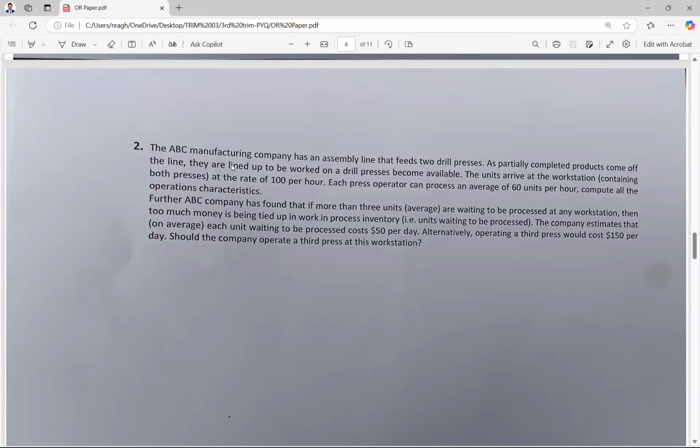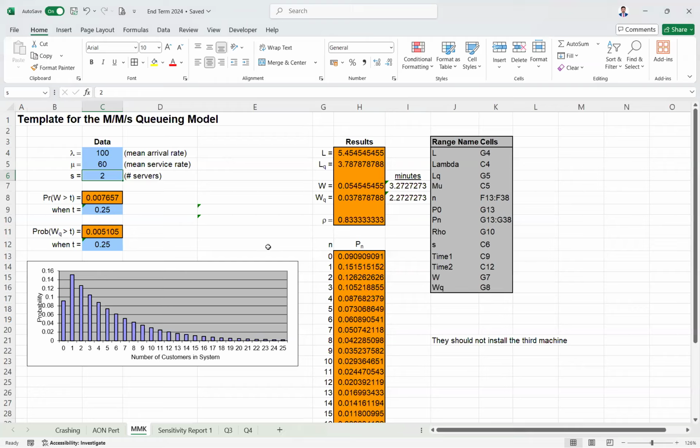Now, just simply see the question. I'll just read it. The manufacturing company has an assembly line. There are two drilling presses, which means there are two servers. Partially completed products come onto it, and their arrival rate is 100 per hour and service rate is 60 per hour. Compute all the operating characteristics. You need not do anything. You just have to enter these three. You will get all operating characteristics here itself. Whatever is shown in results, that is what you have to write.